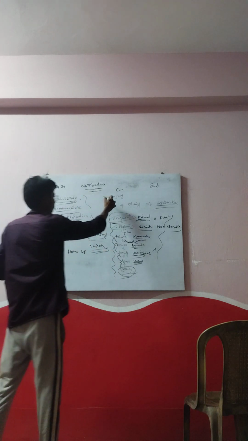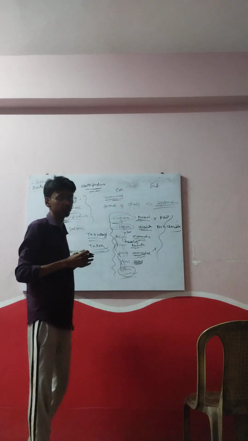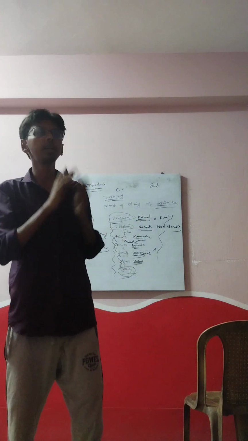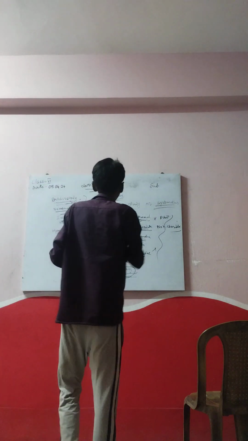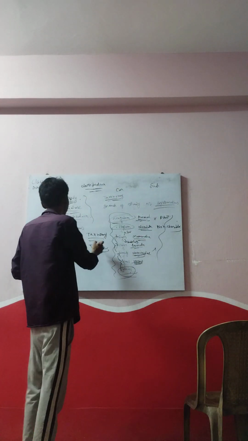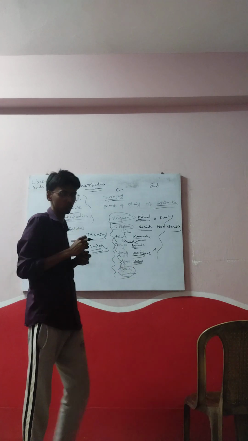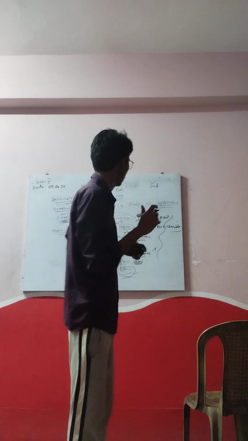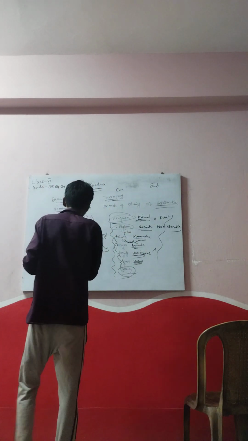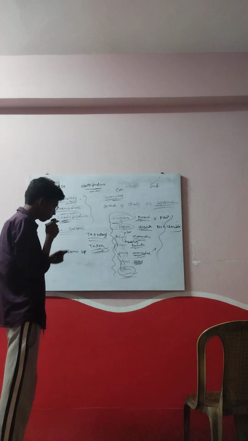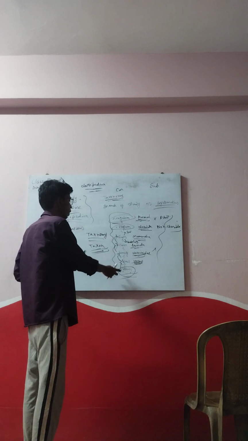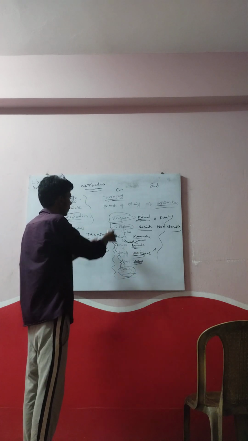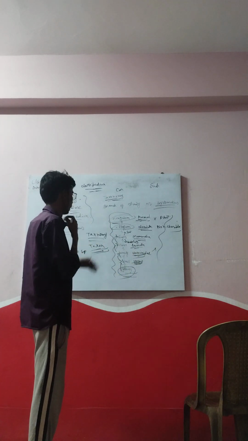Now comes taxonomy. Taxonomy is the branch of science which generally deals with rearranging or classifying organisms in a particular order. Now the unit of taxonomy is called a taxon. Taxon is the unit of taxonomy. Each unit of taxonomy is called a taxon. Now if we are going to classify an organism, there is a particular path. We have to know the particular path, how we can classify them in a particular way.